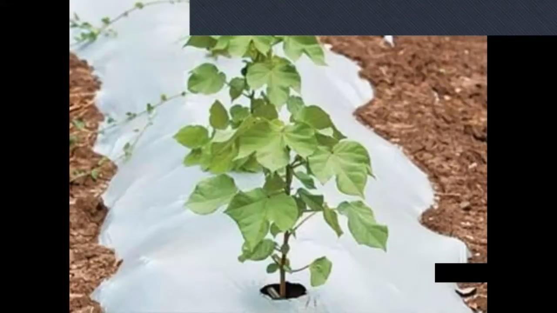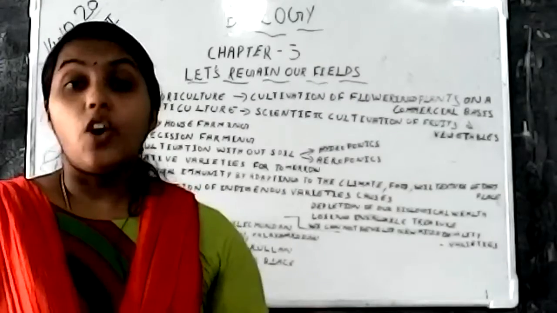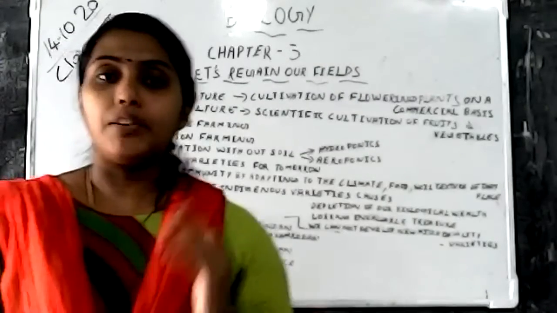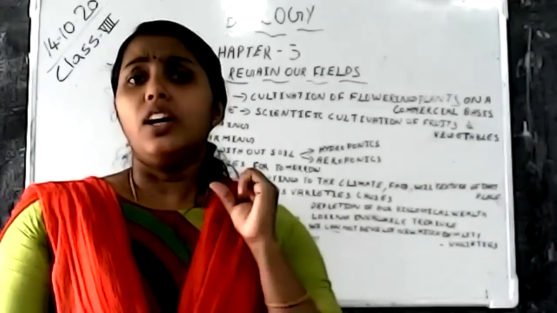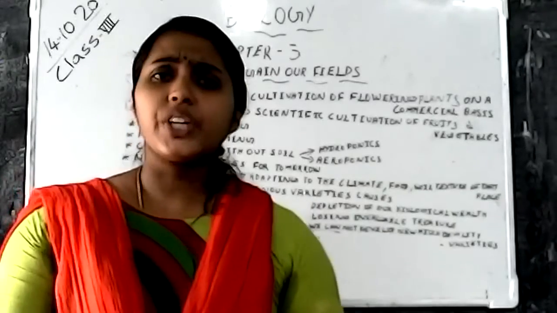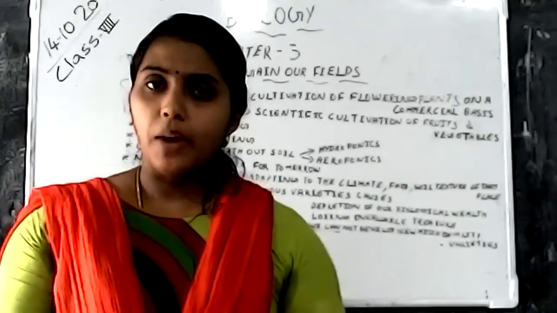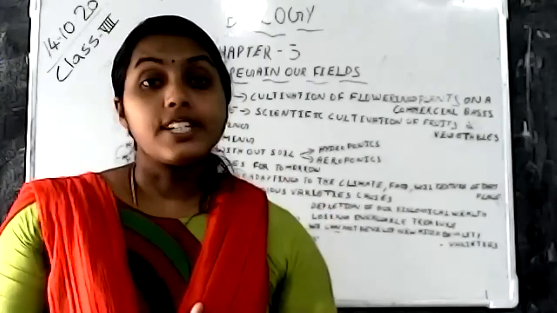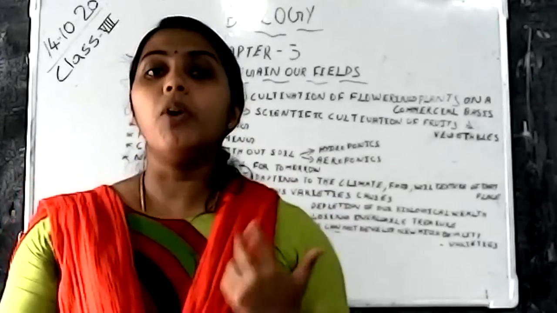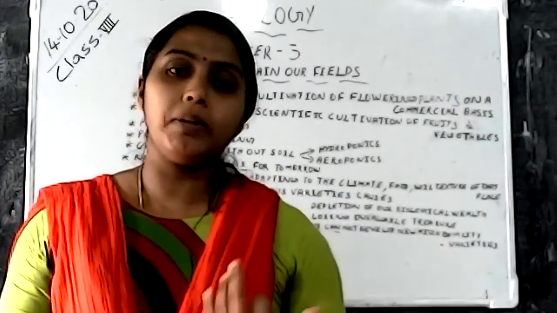Okay, this is the benefit of this kind of irrigation or precision farming. And this kind of farming is precision farming. So two types of modern methods we have studied now. One is polyhouse farming, and the next is precision farming. These two are modern techniques of farming.